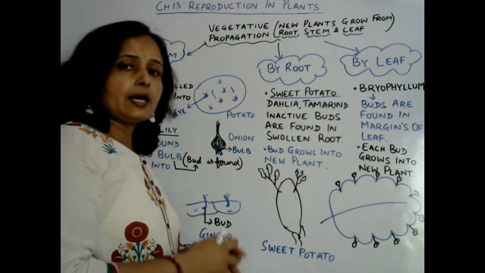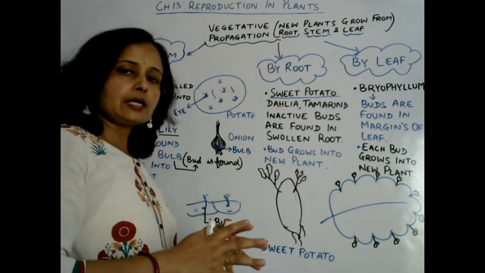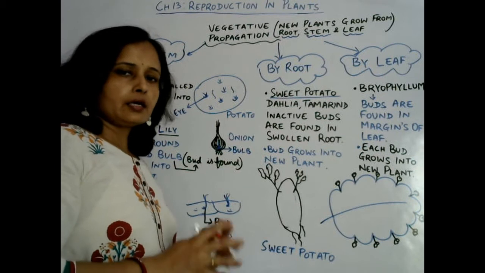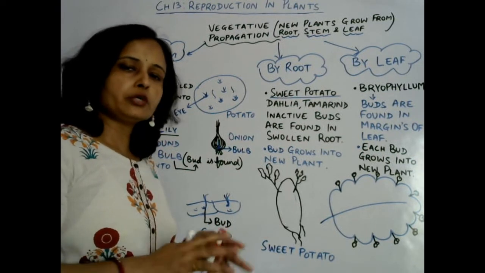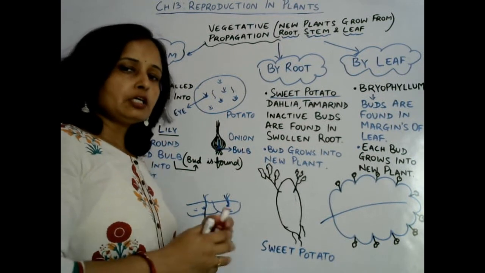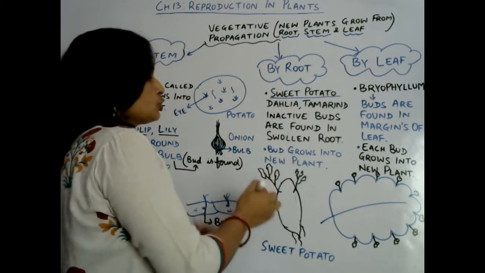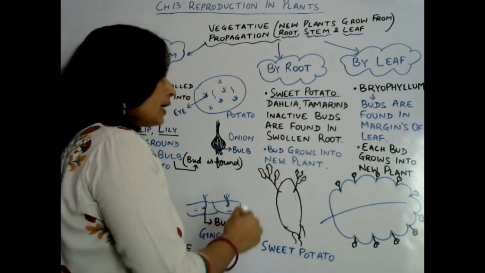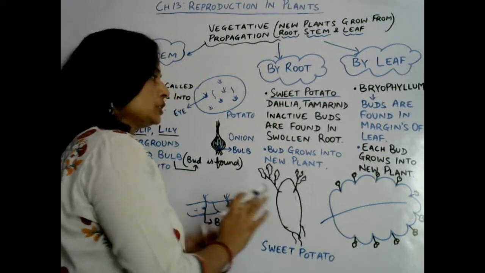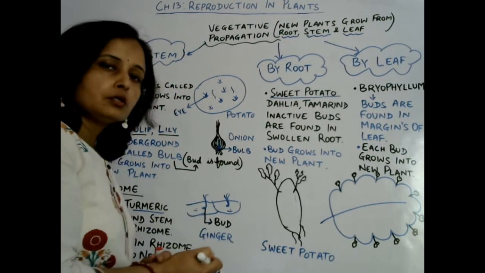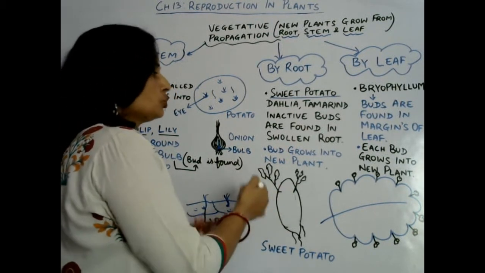Now next one, by root. Sweet potato, dahlia, tamarind, these plants have swollen underground roots. Obviously root is found underground only, but the roots of these plants are swollen and thick, and in that root food is stored for the growth and development of new plants.